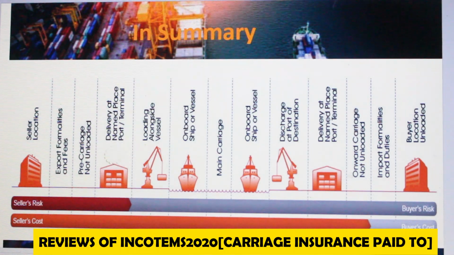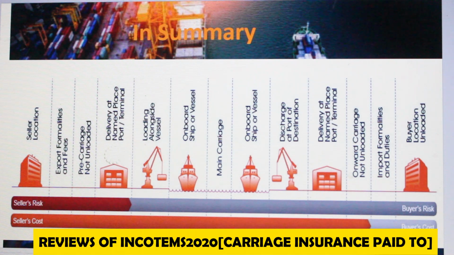Seller's cost is now extended to onward carriage, not unloaded, from the seller's side to the buyer's cost.